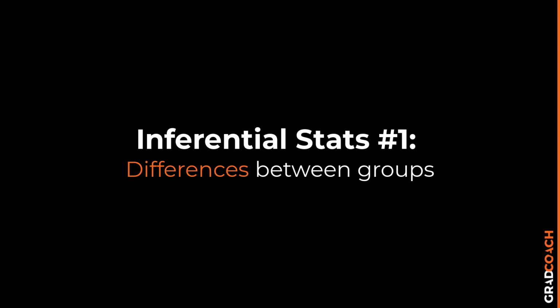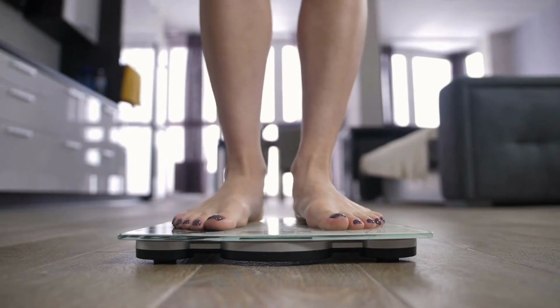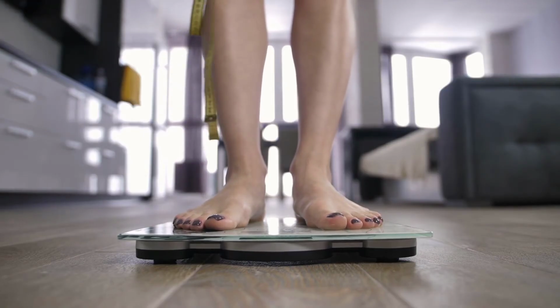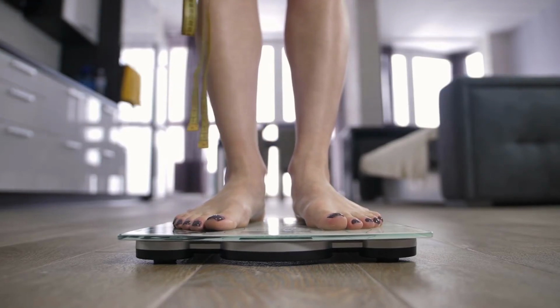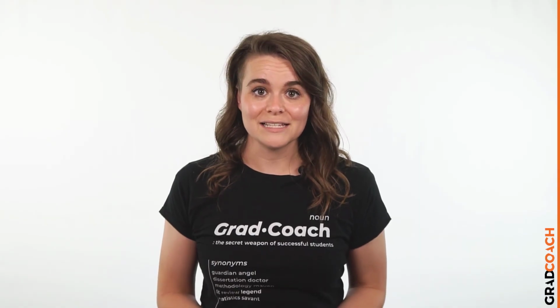First up, there are those analyses that compare measurements between groups, such as t-tests, which measure differences between 2 groups, and ANOVAs, which measure differences between multiple groups. For example, you could use ANOVA to assess the difference in average weight loss between 3 groups that adopted 3 different diets.